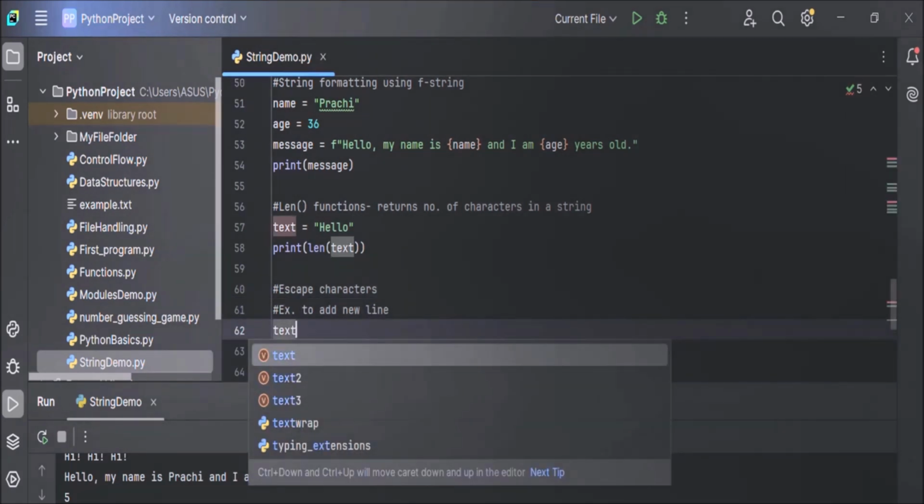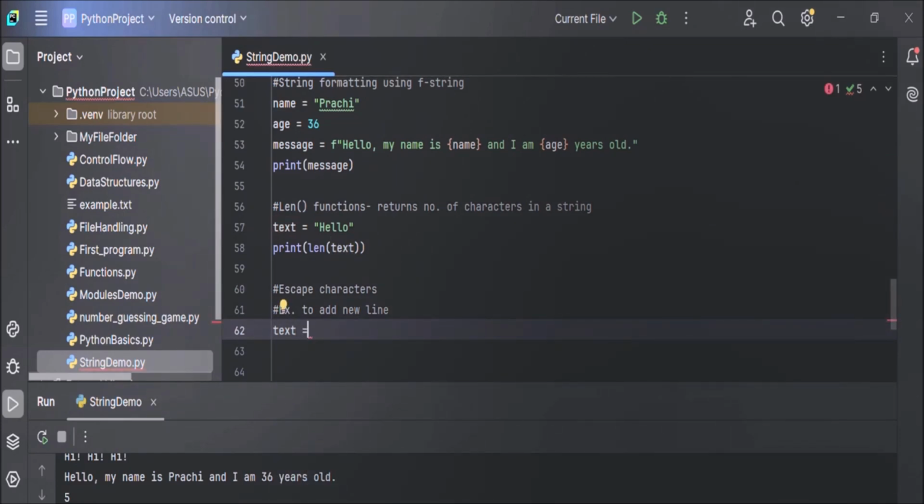Let's create a variable, text, equals. Now store some value to this variable. In double quotes, we will store "Hello". And after hello, we will create a new line. Now how to create a new line? Using \n. \n is an escape character which is used to add a new line. For a new line, we use \n. And after the new line, after creating a line after hello, we will write world.